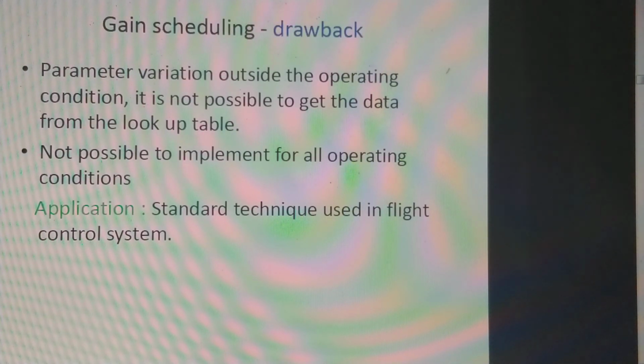The main drawback of gain scheduling is the parameter variation outside the operating condition. It is not possible to get the data from the lookup table. Also, it is not possible to implement for all operating conditions. The main application is in flight control systems.